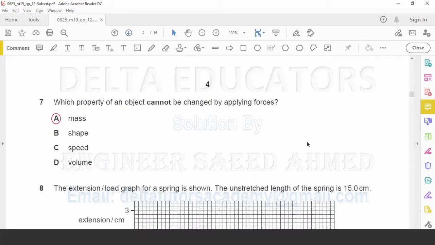Question number 7. Which property of an object cannot be changed by applying forces? Option A, mass; B, shape; C, speed; D, volume. We know mass always remains constant. So with the application of force, there will be no change in the mass. So here the correct option is option A.